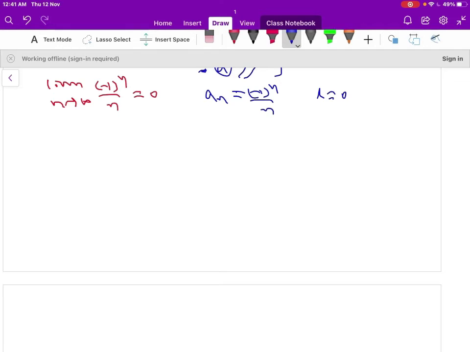Let us show it graphically. When n is 1, a_1 is minus 1. When n is 2, that is minus 1 by 2, it comes here. When n is 3, minus 1 by 3, it comes here.